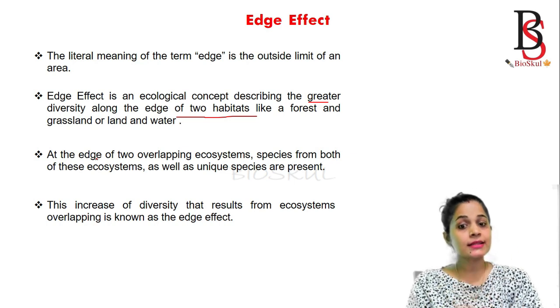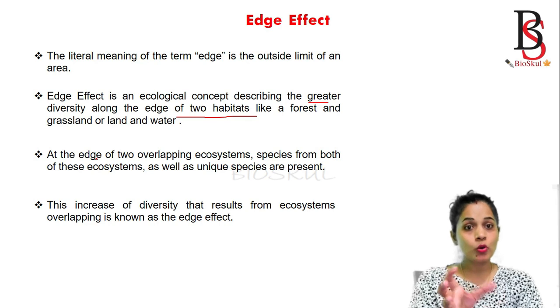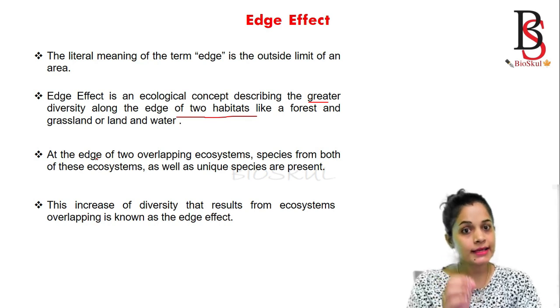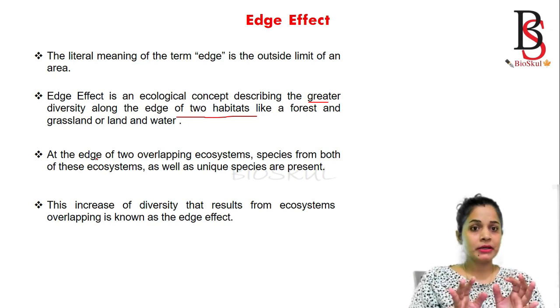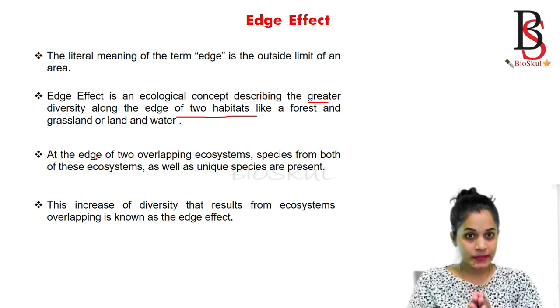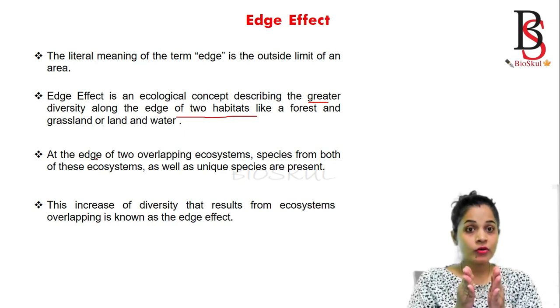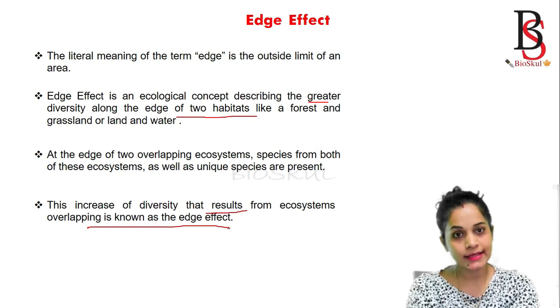That increase in diversity as a result of ecosystems overlapping is known as the edge effect. So in simple terms, the edge effect is the increase in the diversity of species at the edge of two ecosystems.